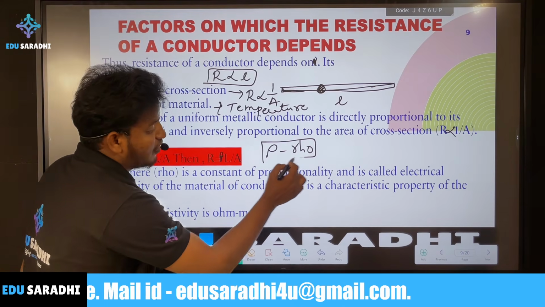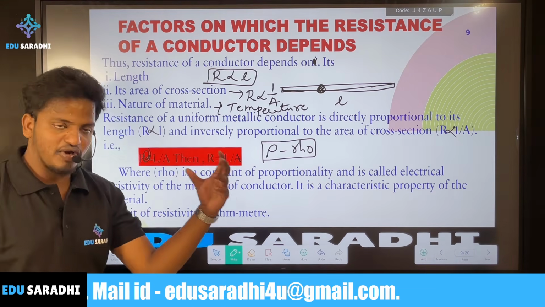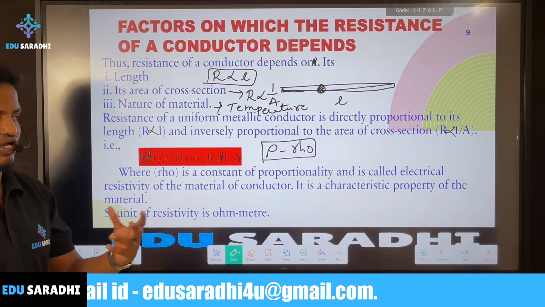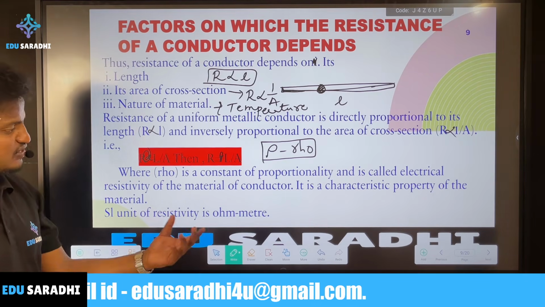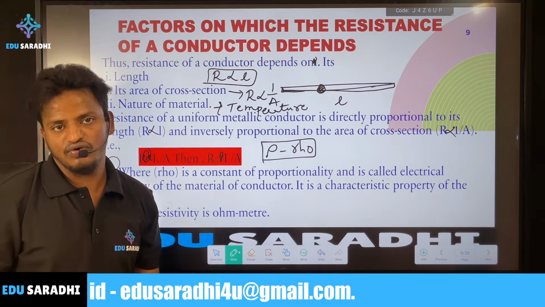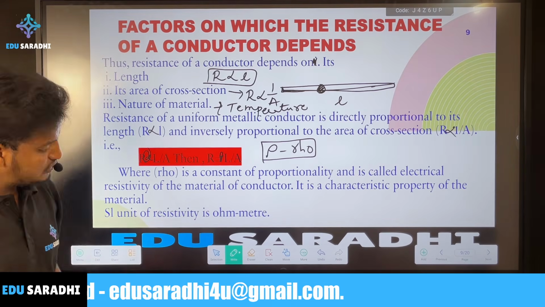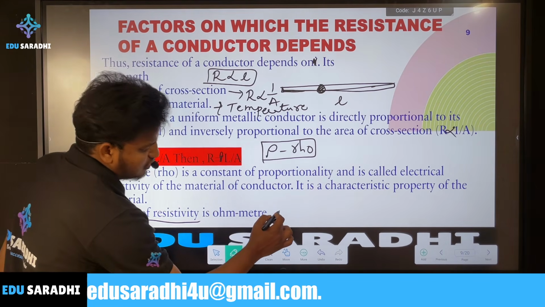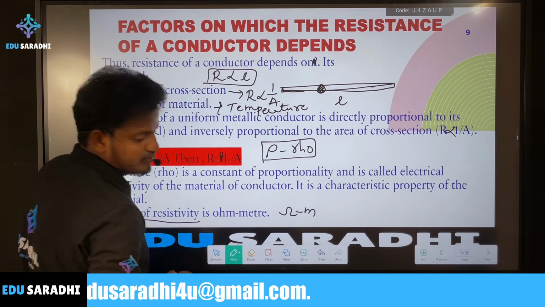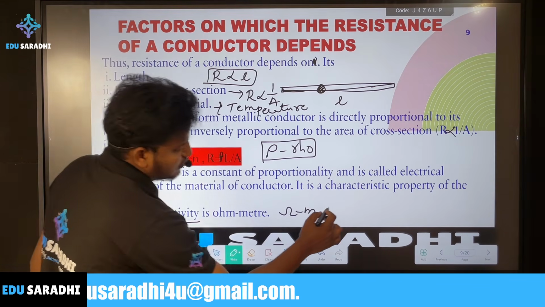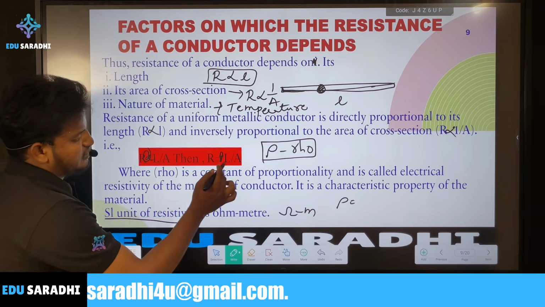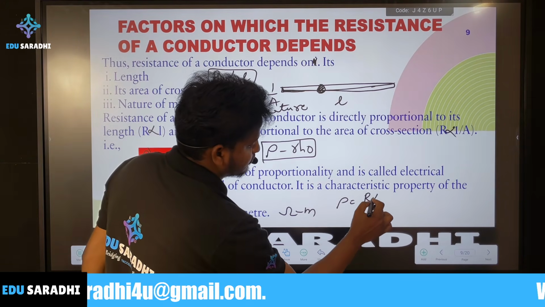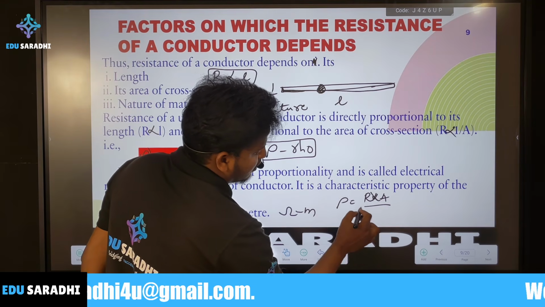This is a property of any material. Whether it is an insulator, metal, semiconductor or alloy, based on the electrical resistivity we can say what kind of property it has. The SI unit of electrical resistivity is ohm meter. How do we define it? From this relation, rho is equal to R into A by L.